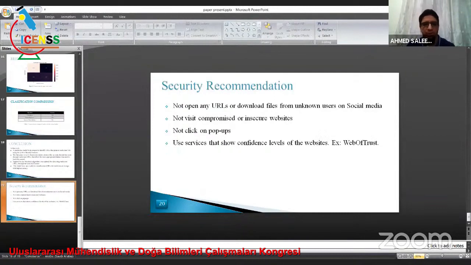Security recommendations: Do not open any URL or download files from unknown users on social media. Do not visit compromised or insecure websites. Do not click on pop-ups, and use services that show the confidence level of the website, for example, weboftrust.com. Thank you.